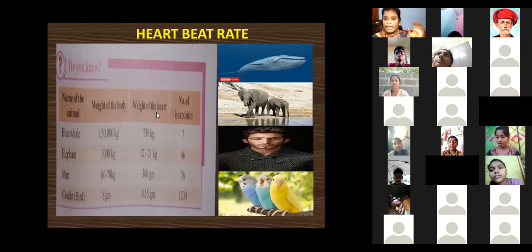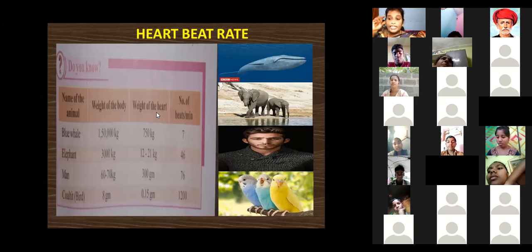Next, man is one kind of human being. The human being's weight is around 60 to 70 kg. The heart weight is 300 grams only. Per minute, how much is the heartbeat rate? 72 to 80.